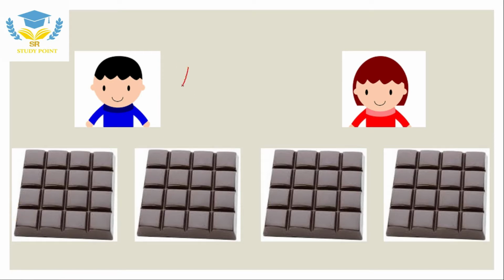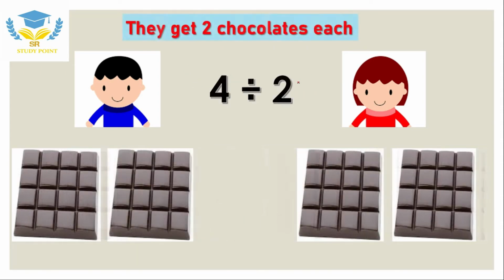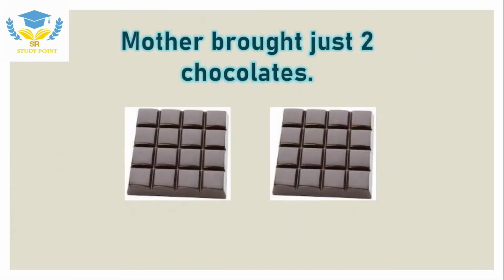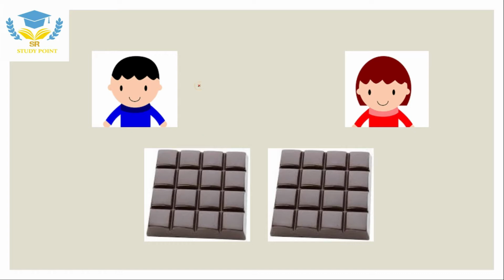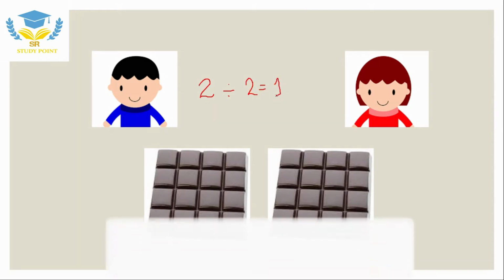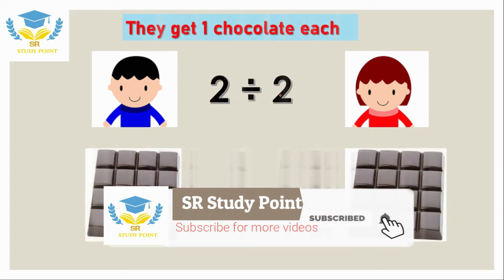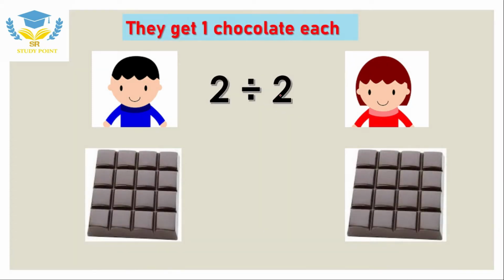So what did she do? She just divided 4 chocolates between 2 kids. So both will get 2 chocolates each. Yes, they get 2 chocolates each. Another day, mother bought just 2 chocolates. So how to divide them between these 2 kids? Let us see. There were 2 chocolates to be divided between 2 kids, so they will get 1 chocolate each. Yes, they get 1 chocolate each.